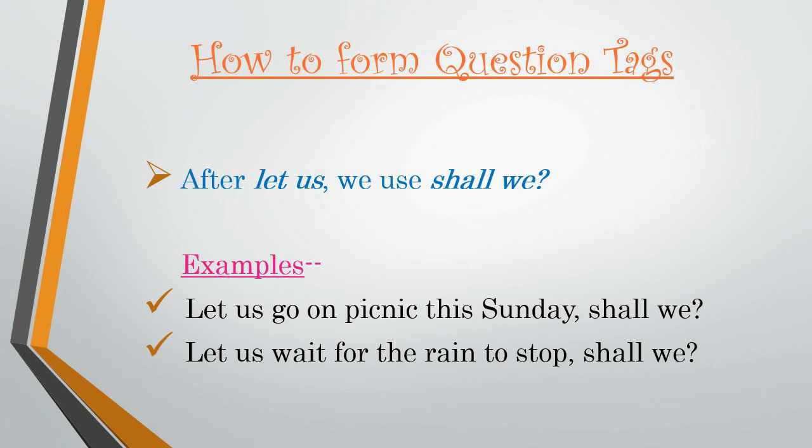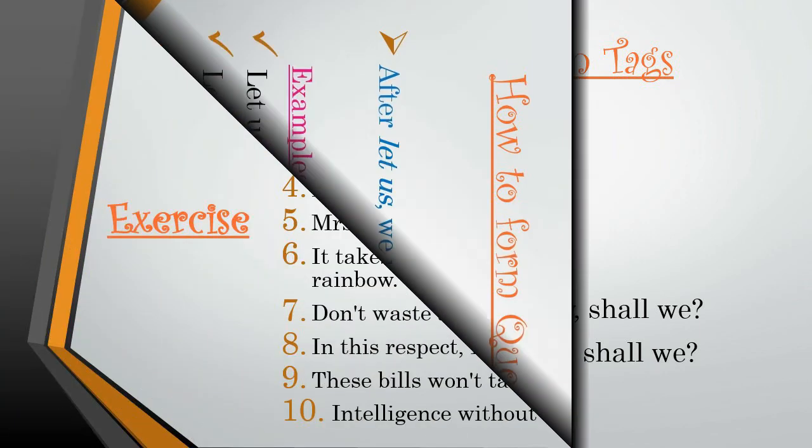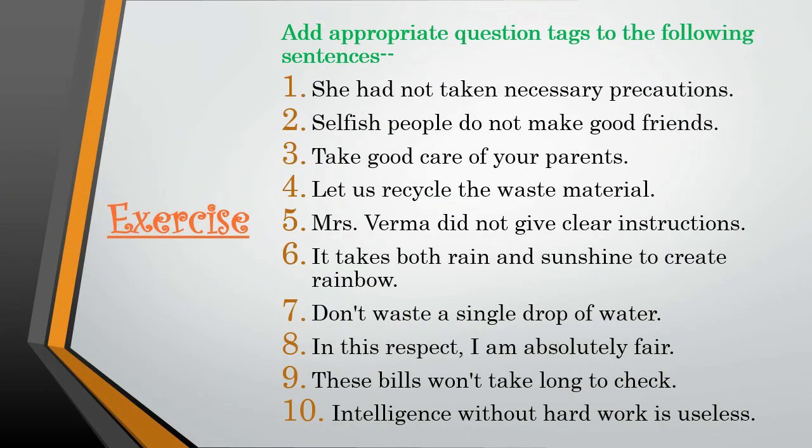Next example. Let us wait for the rain to stop, shall we? Here also there is more than one person, that's why we have used let us. Us shows that there is more than one person. Okay, and that's why we have used shall we as a question tag here. So I think that you all have understood this concept very clearly. So let's check your understanding with this short exercise.